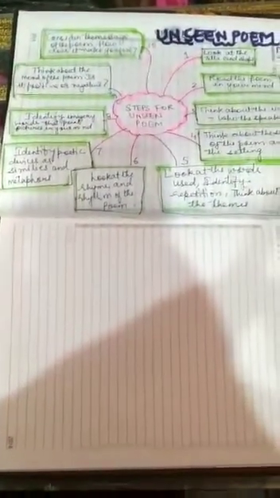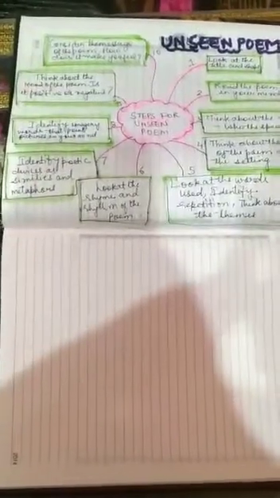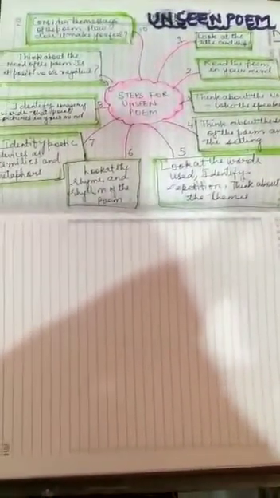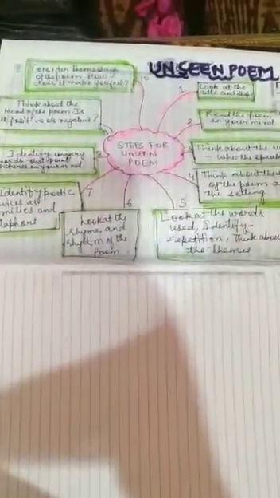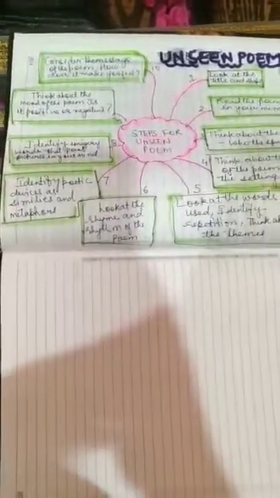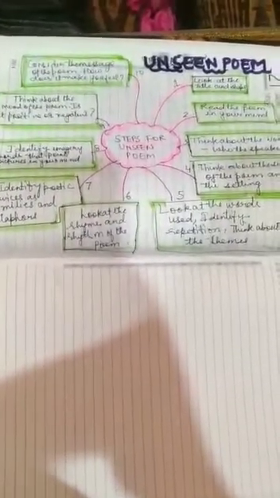If I give an example of a metaphor: my life is an open book. This is a metaphor. The other example of a simile I can give you is, the baby is as cute as a button. So here the word I have used is as, right? So these are the figures of speech.